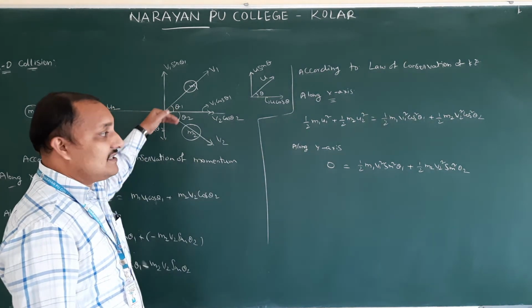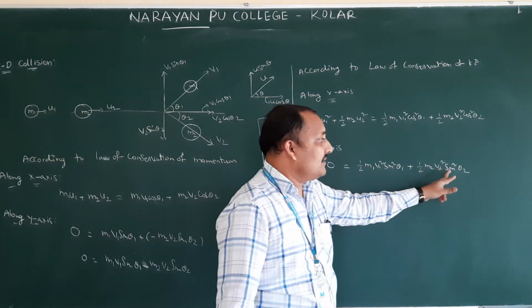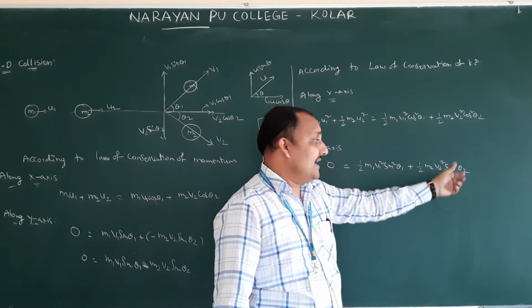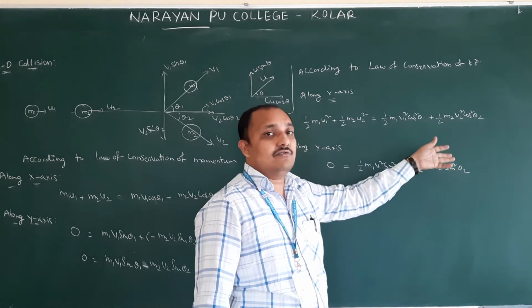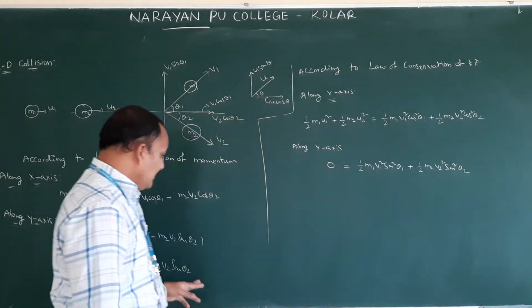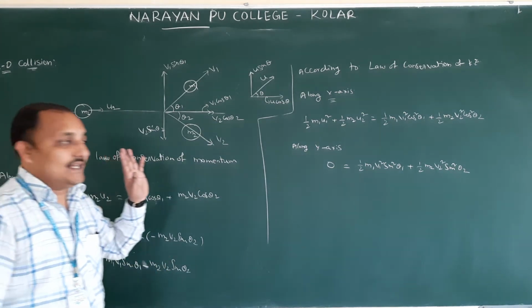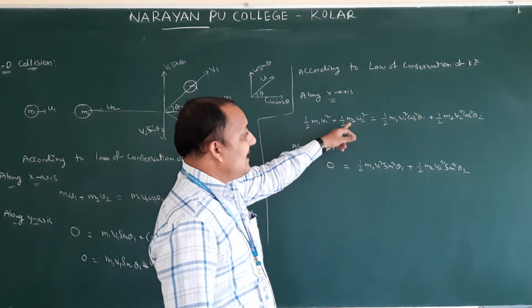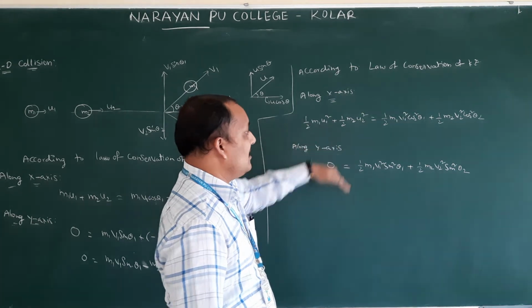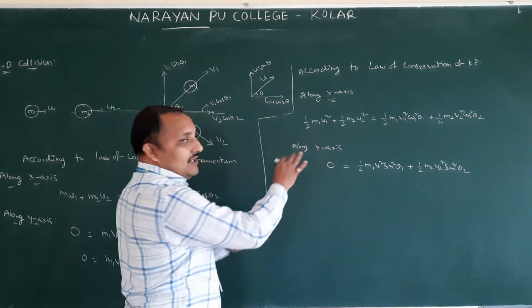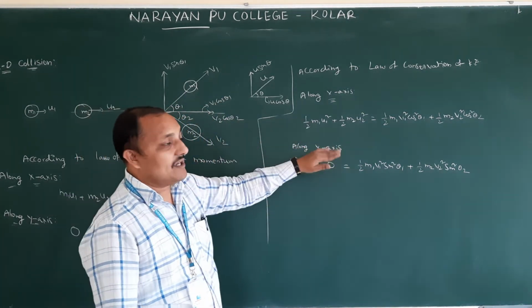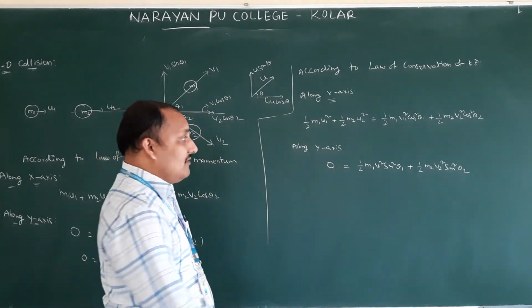Why? Because velocity square we are writing minus v2 sin theta 2 whole square, which means minus v2 square is going to become plus 1. So in this, no square, therefore you got minus. Okay, so if you add these two, LHS and RHS, what will you be getting? Just check. Up to here it is over. So directly also we can write. How will we write? We will see.